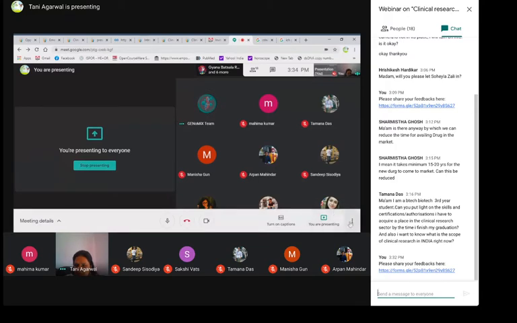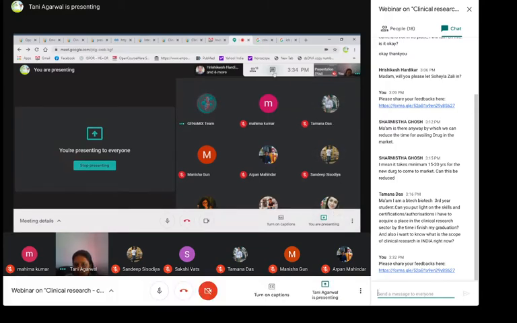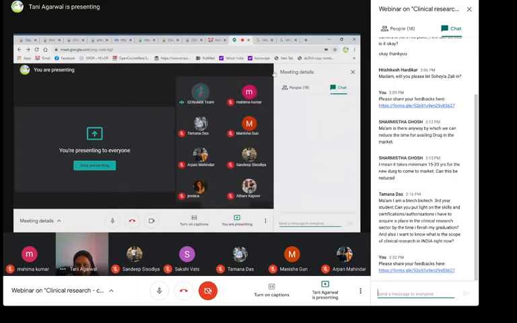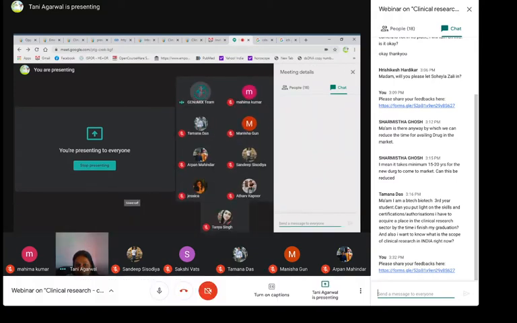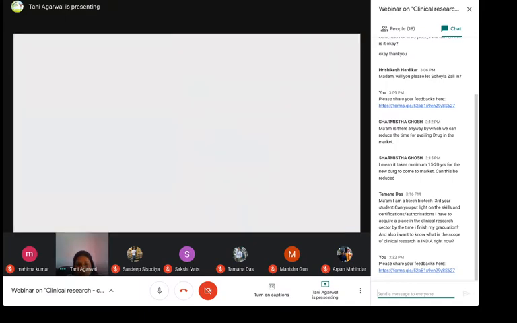Yeah, so we have two questions from Sharmishta. She's asking, ma'am, is there any way by which we can reduce the time for availing a drug in the market? It means it takes a maximum of 15 to 20 years for a new drug to come to market. Can this be reduced?